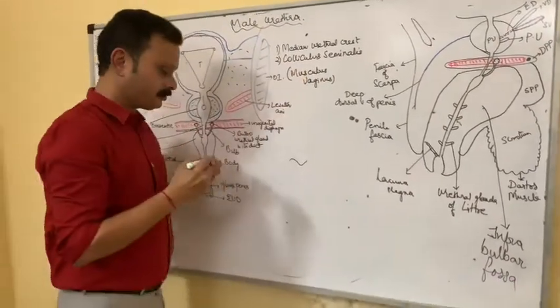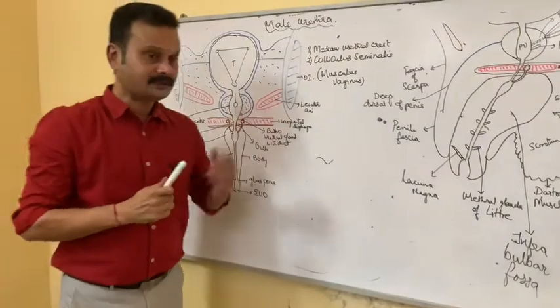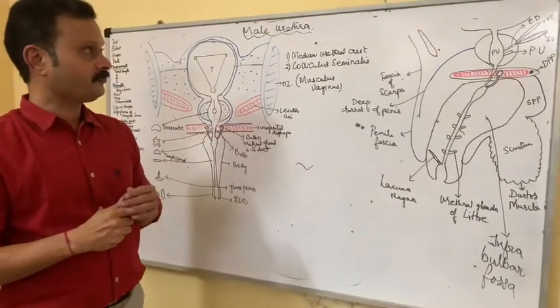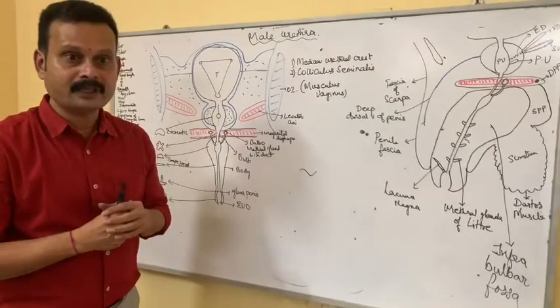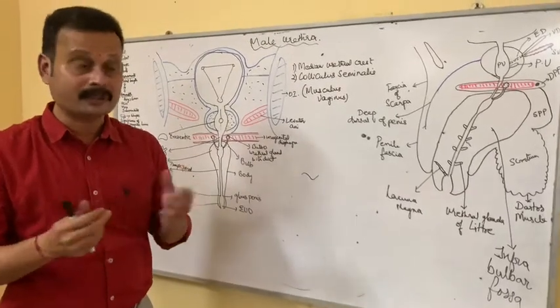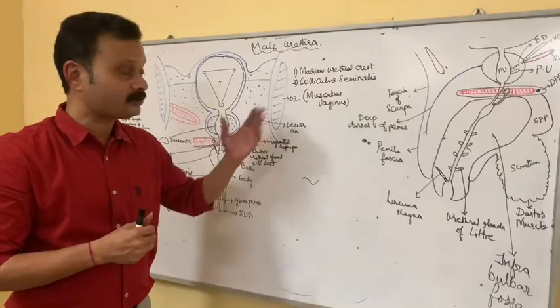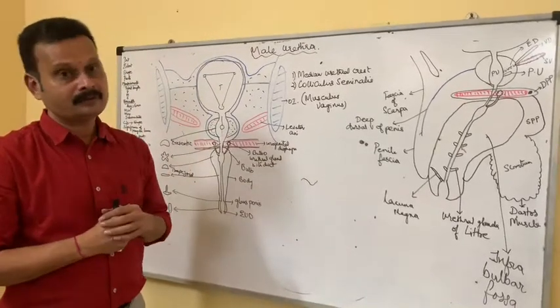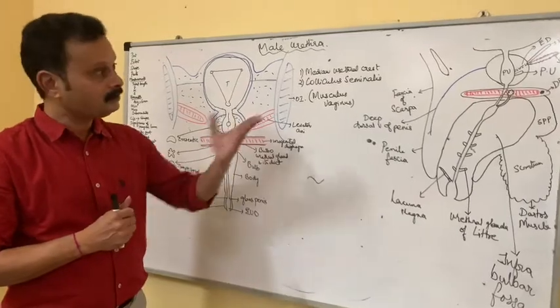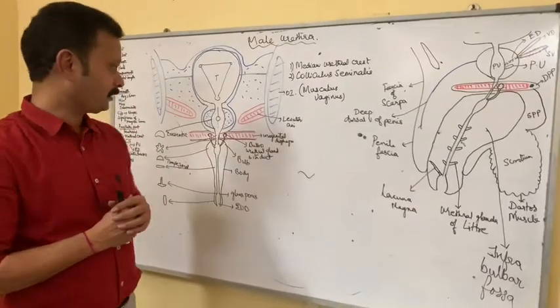The colliculus seminalis is a remnant of the Mullerian or paramesonephric tubercle, whereas prostatic utricle is a remnant of the lower part of the paramesonephric duct or Mullerian duct.